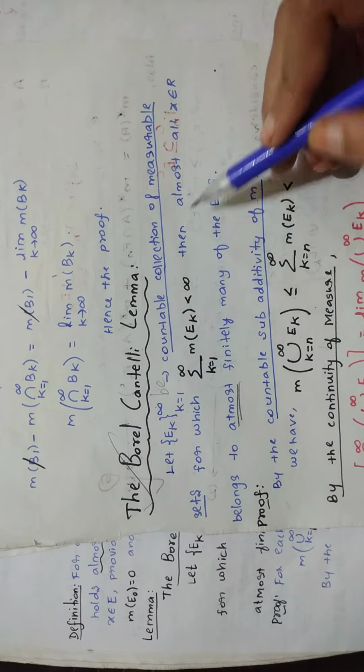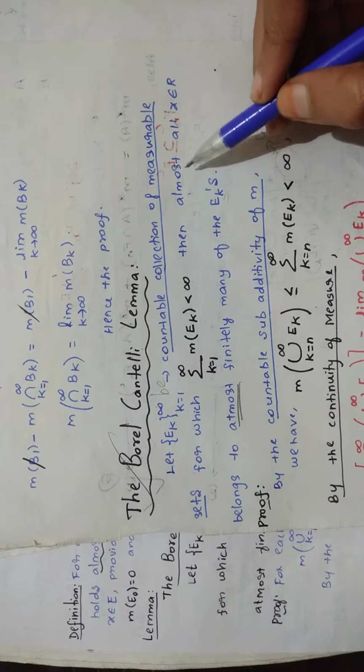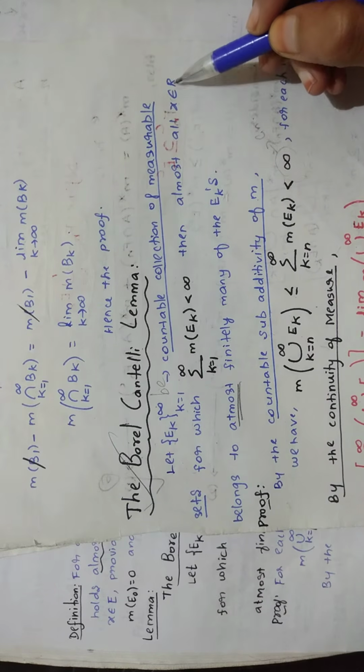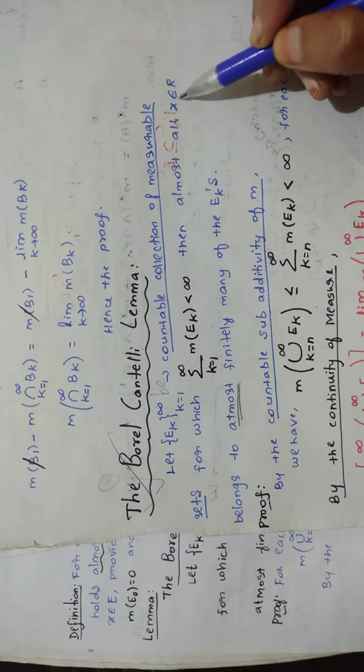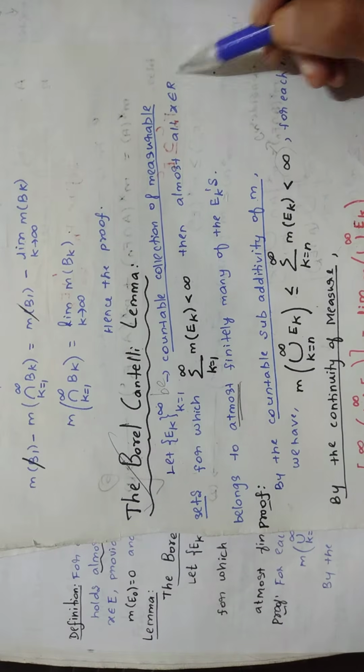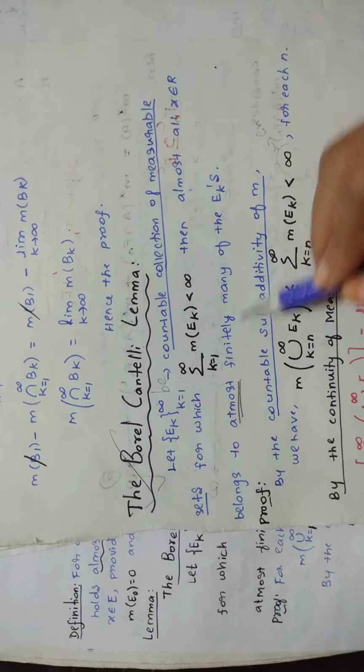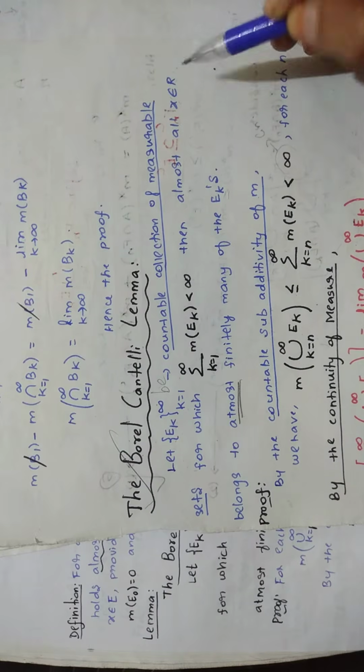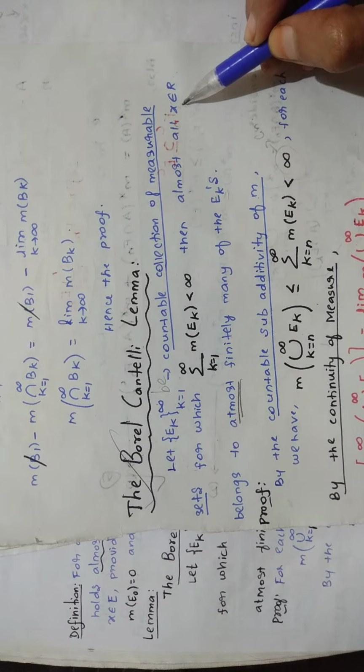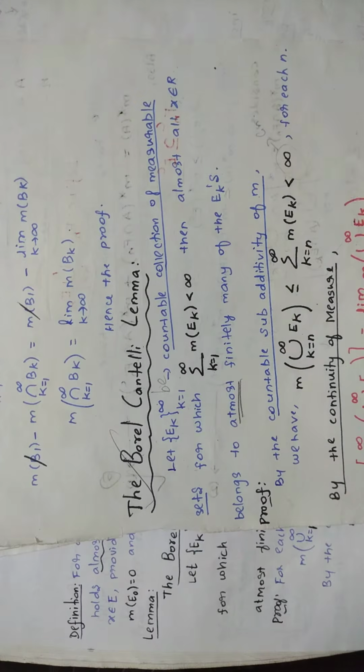Is that clear? Then what you have to prove is that almost all x belonging to capital R, x is an element of R, belongs to at most finitely many of the E_k's. It means you have to prove this x belongs to a finite number of E_k's. That is what you have to prove. It is not in an infinite number of E_k's. x belongs to a finite number of E_k's. That is what you have to prove.